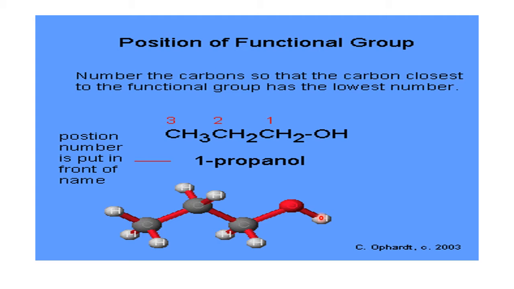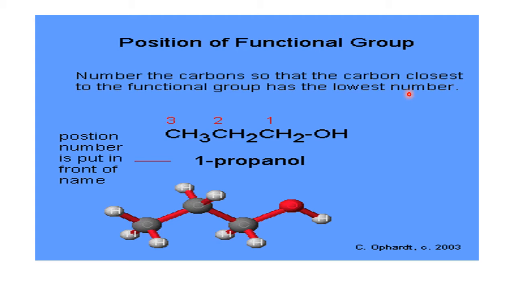My first example is CH3 CH2 CH2 OH. Here OH is the functional group. It is the alcoholic group. So how to name? The rule says to number the carbons so that the carbon closest to the functional group has the lowest number.